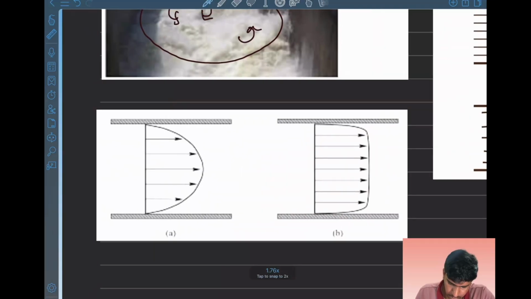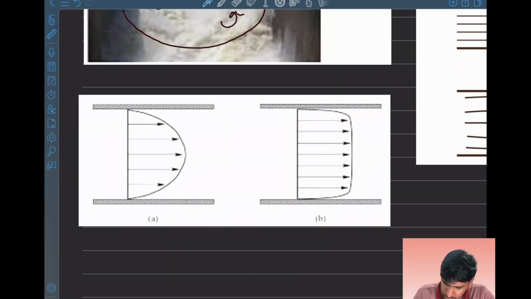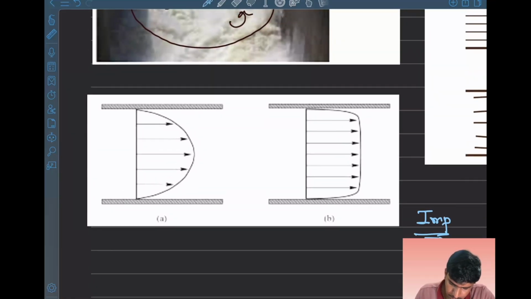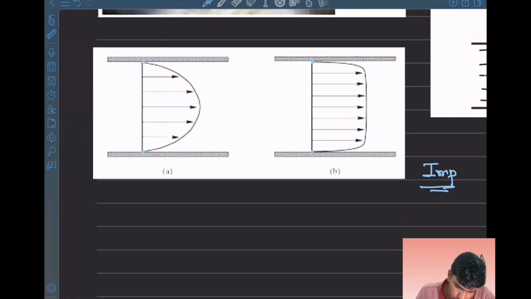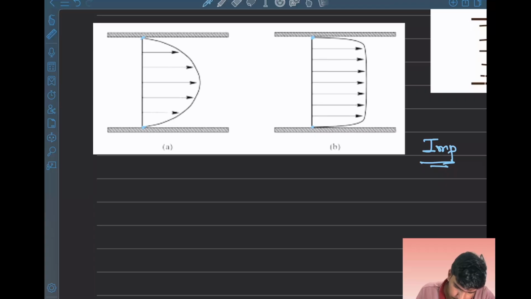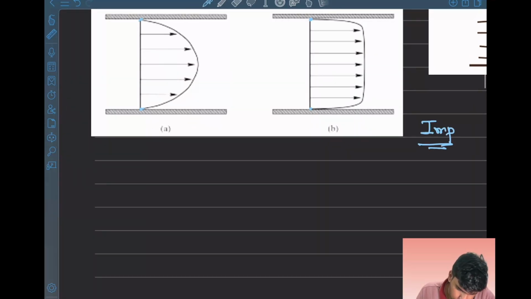The velocity profile is not much important for us in the JEE exam, but there is the no slip condition for both of these. This is laminar, this is turbulent.